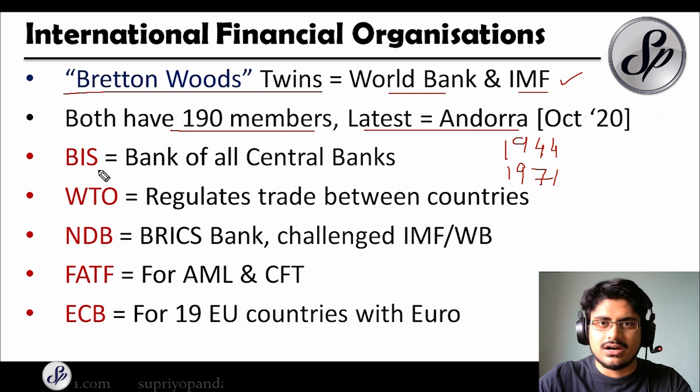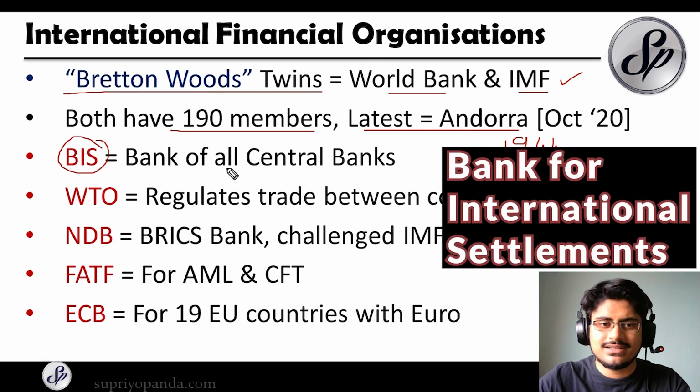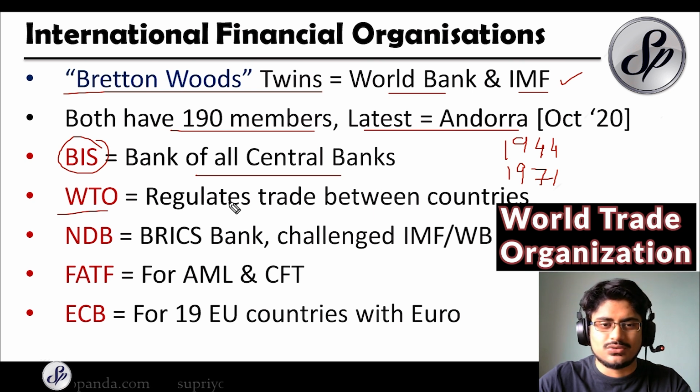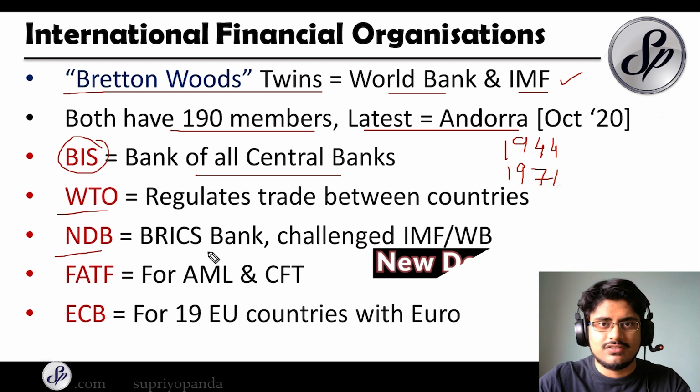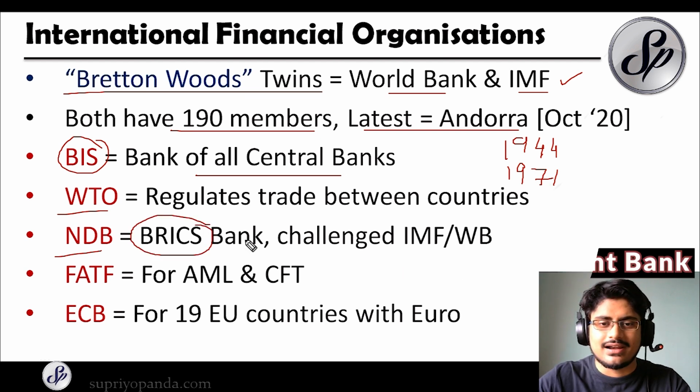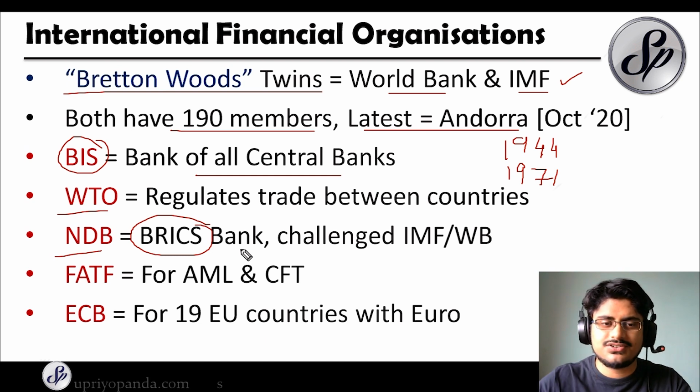And the other important organization is the BIS, which is the Bank for International Settlements, and this is a bank of all the central banks, so remember that. And you have the World Trade Organization, which regulates trade between different countries. You have the NDB, or the New Development Bank, which is also called the BRICS Bank. Now BRICS countries are developing countries: Brazil, Russia, India, China and South Africa.